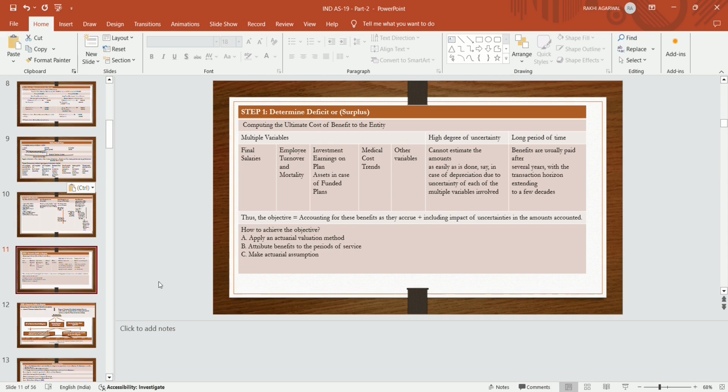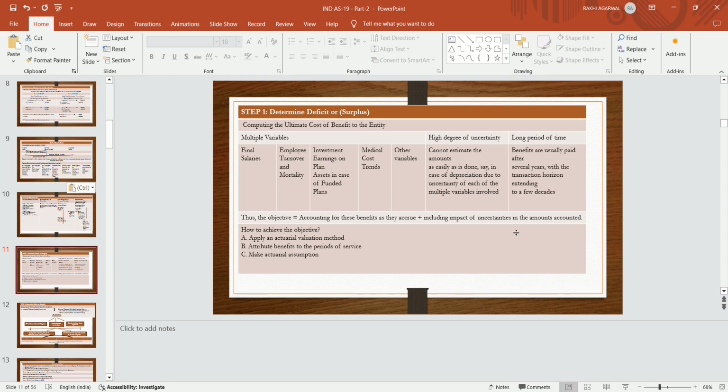Say in case of depreciation, due to uncertainties of each of the multiple variables involved. Over a long period, there is also uncertainty whether that employee is fit for the organization to work. So over a long period of time, whether the organization works properly or not, that is also an uncertainty involved.